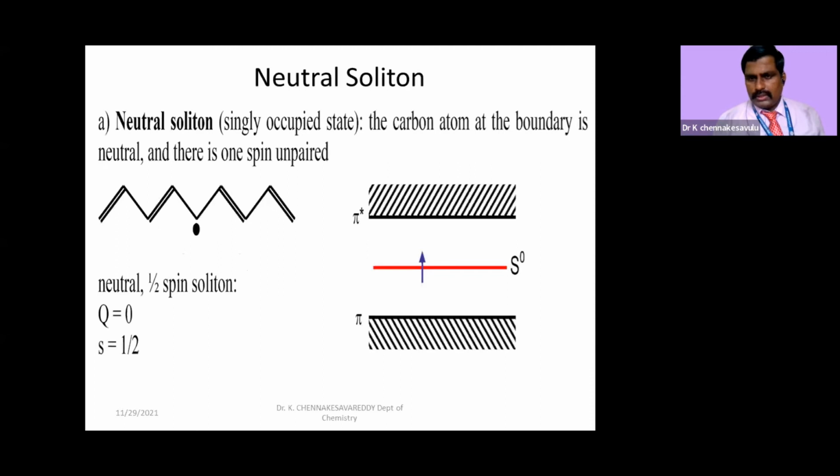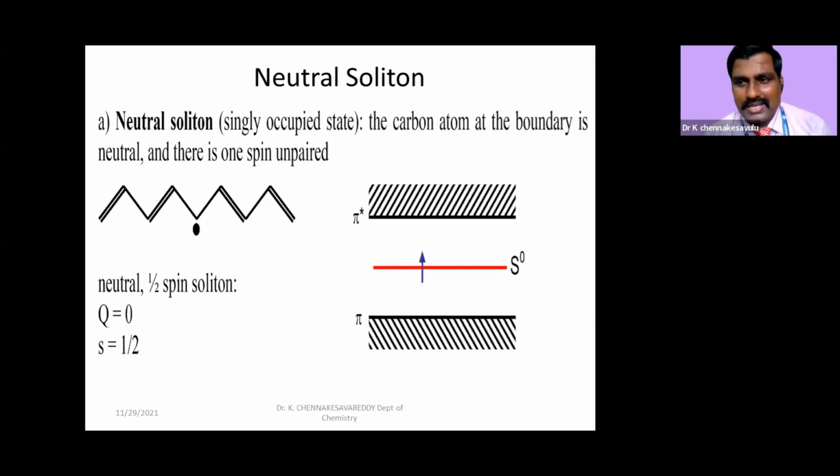Let us see the diagrammatic representation of the soliton. How will we define a soliton first? See, due to the homolytic cleavage of a bond, we are getting free radicals. Let us assume maybe some isopropyl group is there at this point. It was broken, and the isopropyl free radical will go out, giving us this fragment. Now, what is this? This dot indicates an electron. It is a free radical.